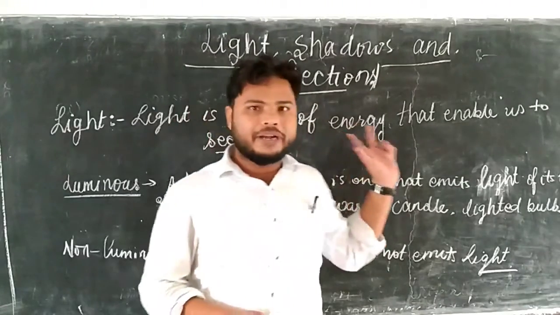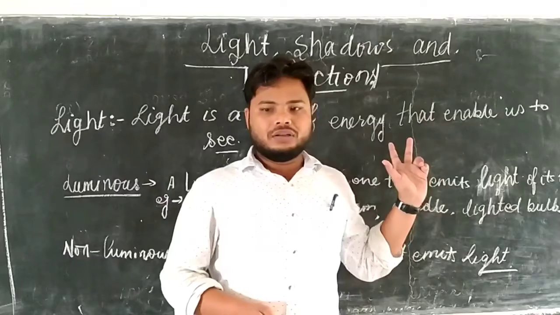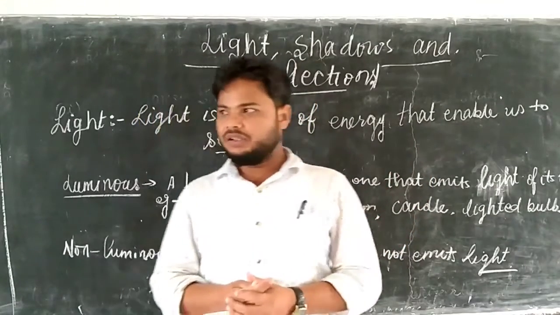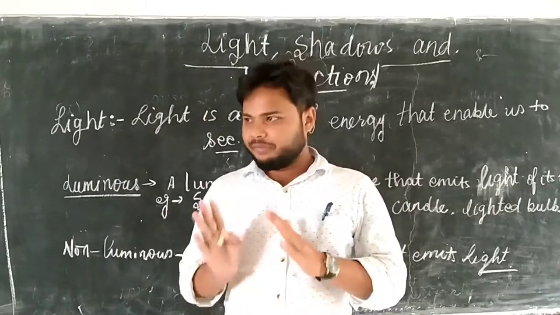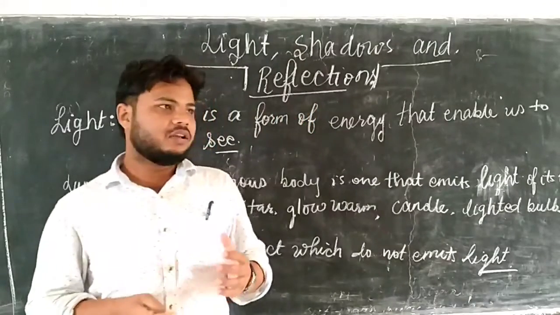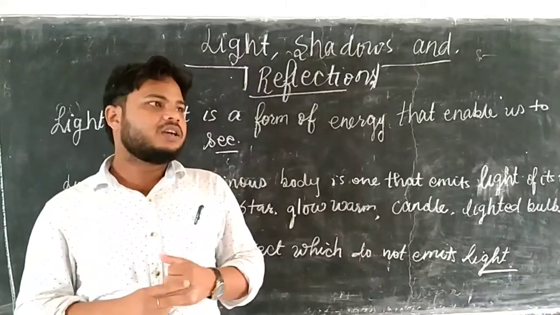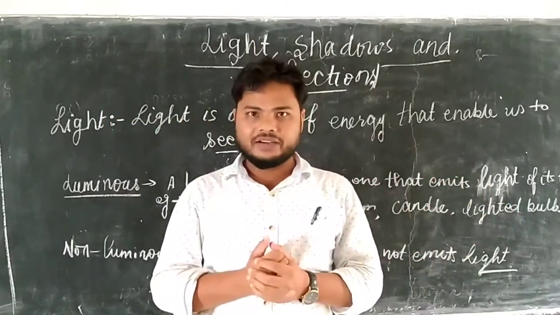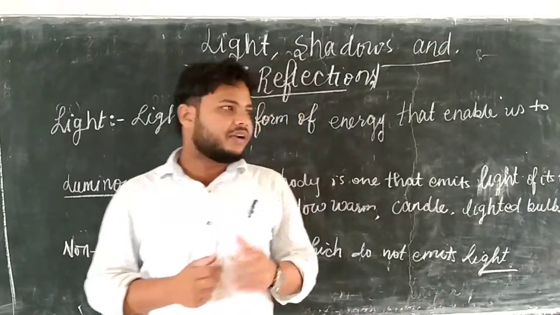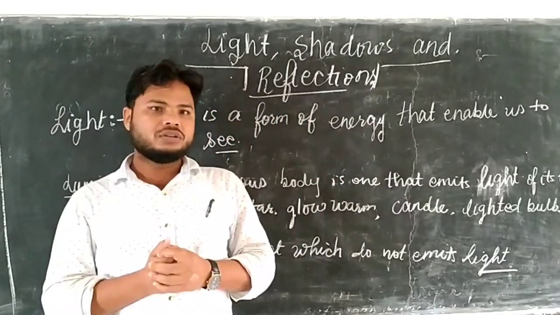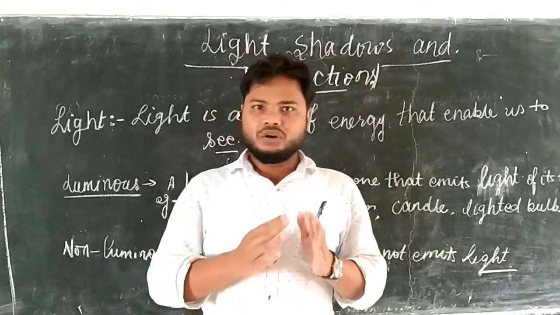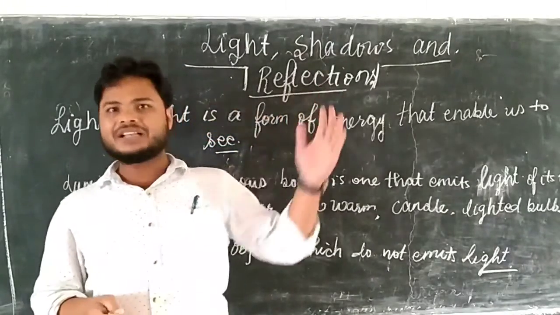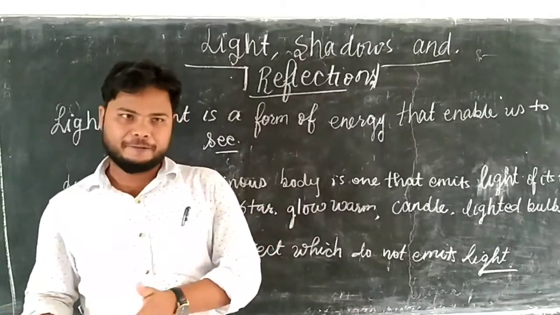According to that, materials are transparent, which allow the passage of light, and translucent, which allow passage of light but partially.